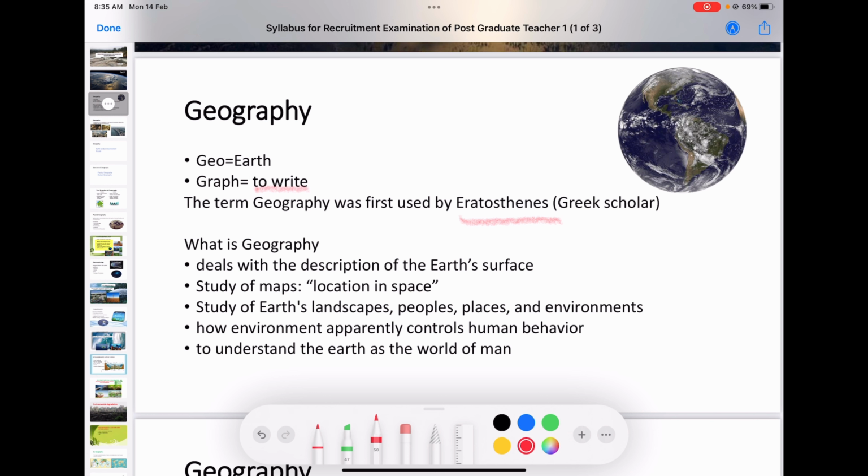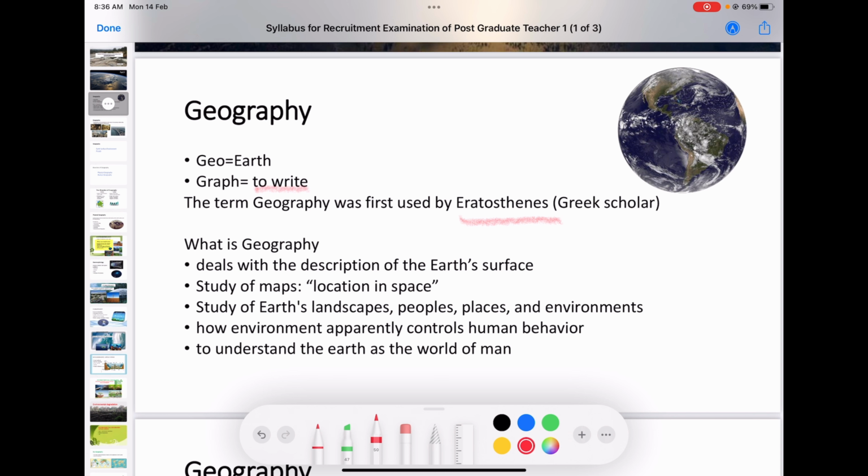So when we move to the second level, we can say that geography is the study of maps. Then evolving from that, geography turned to be the subject which deals with landscapes, peoples, places, environments. This is the third stage.